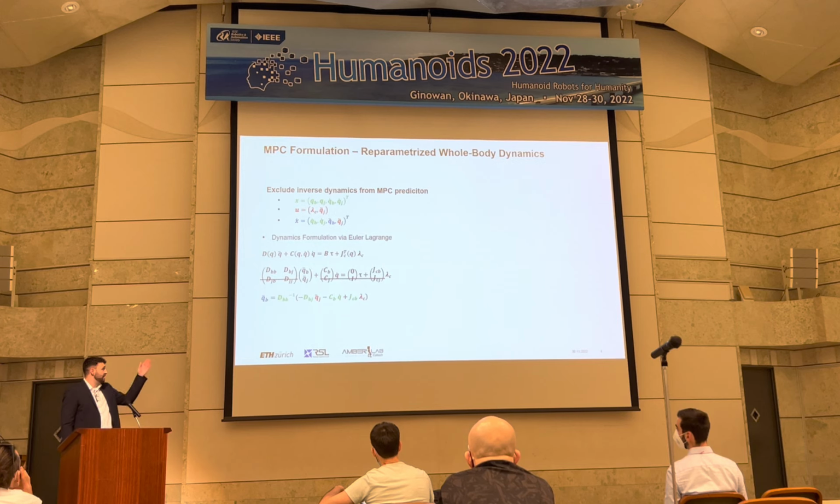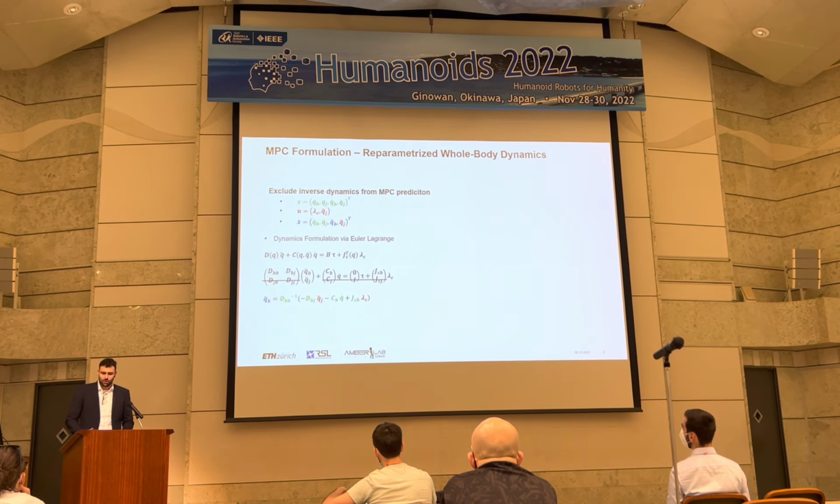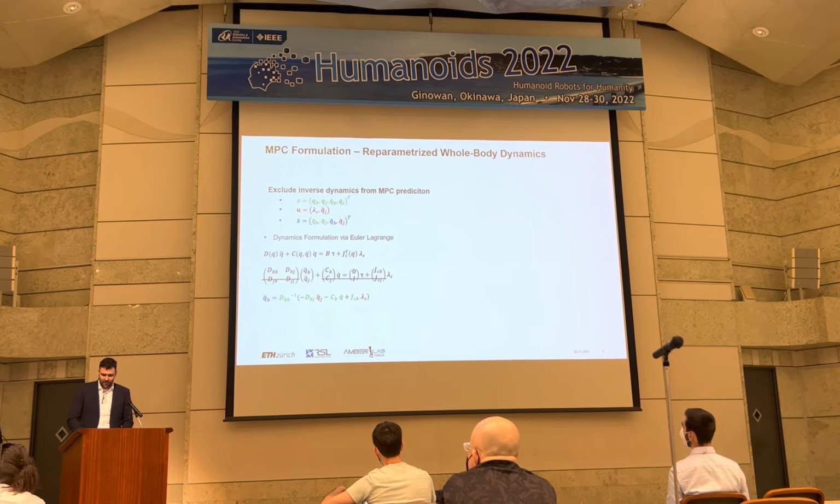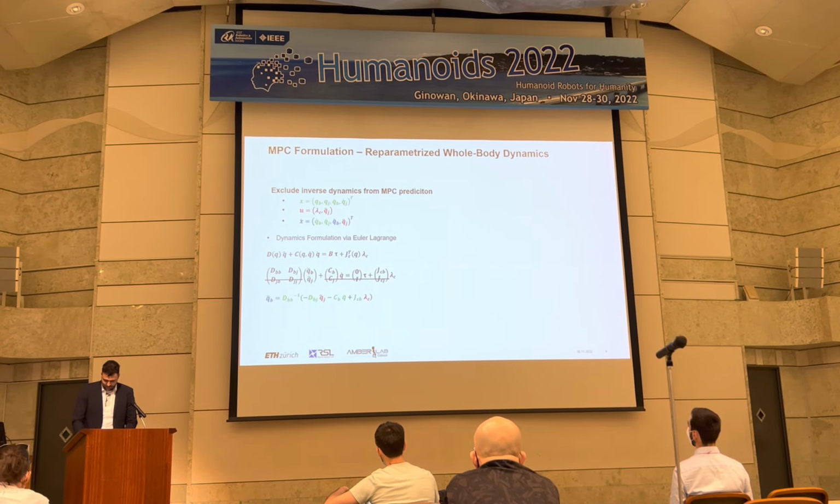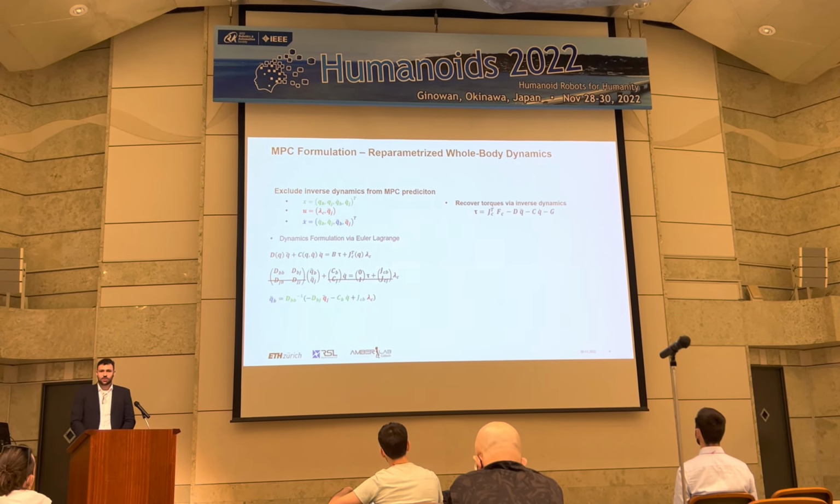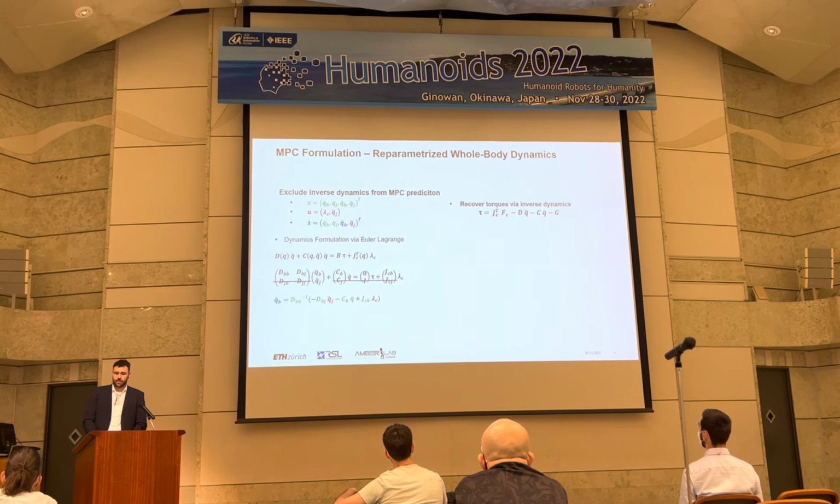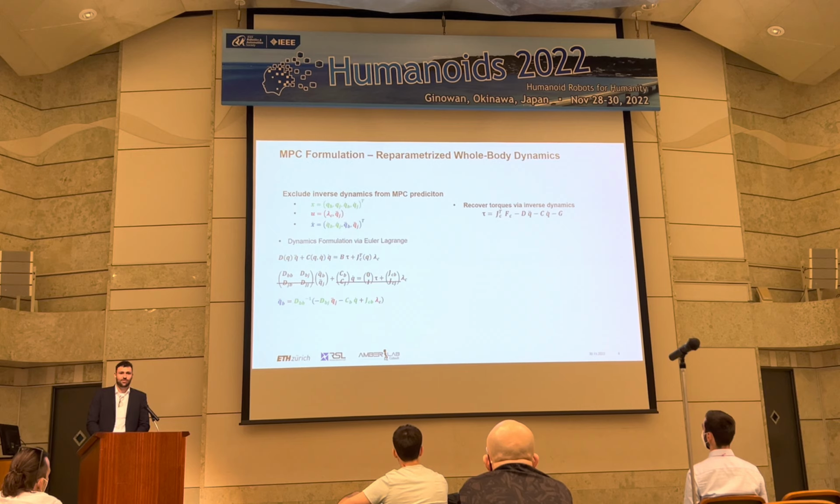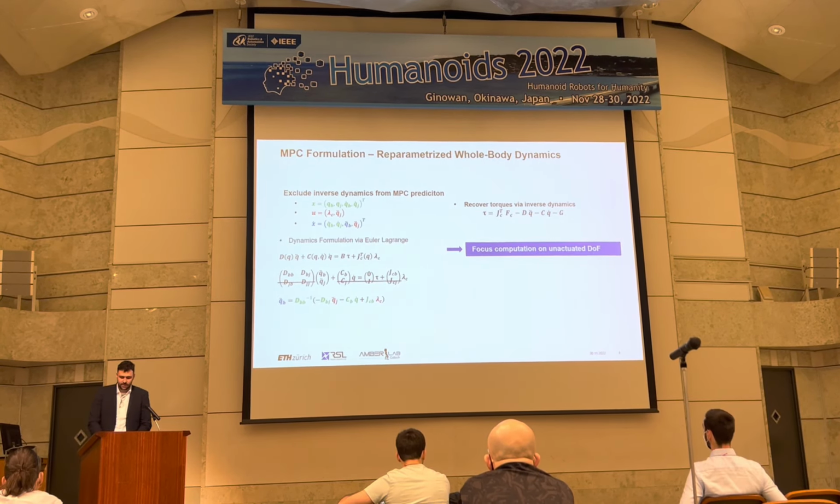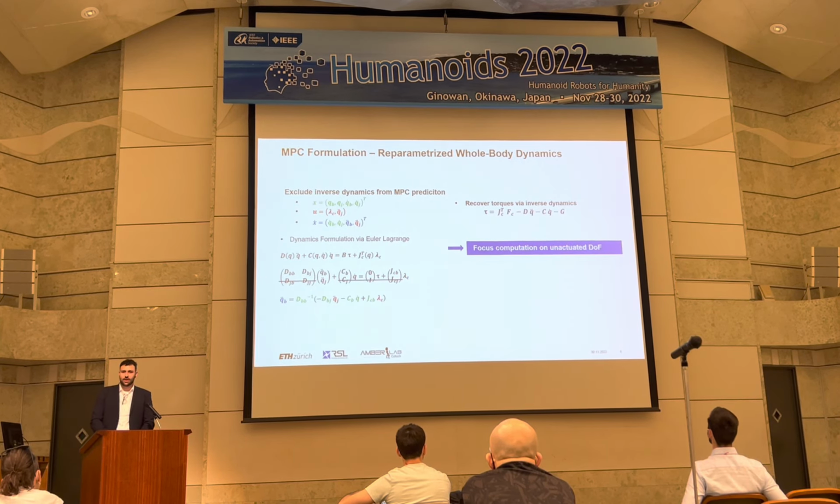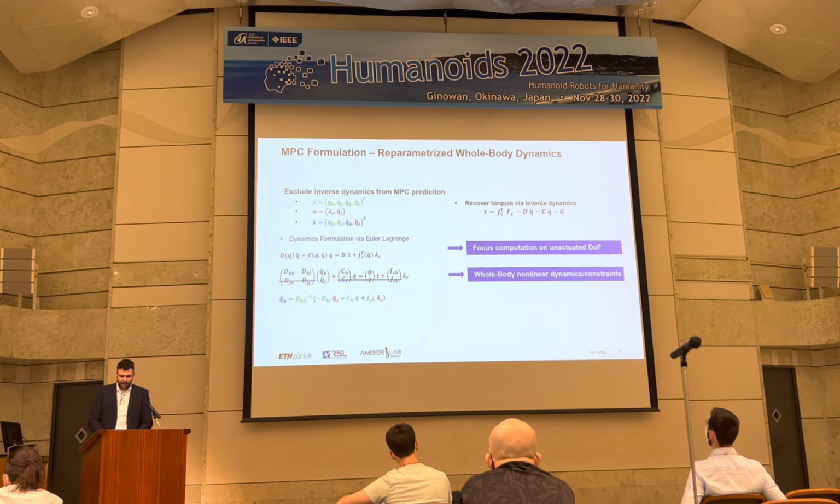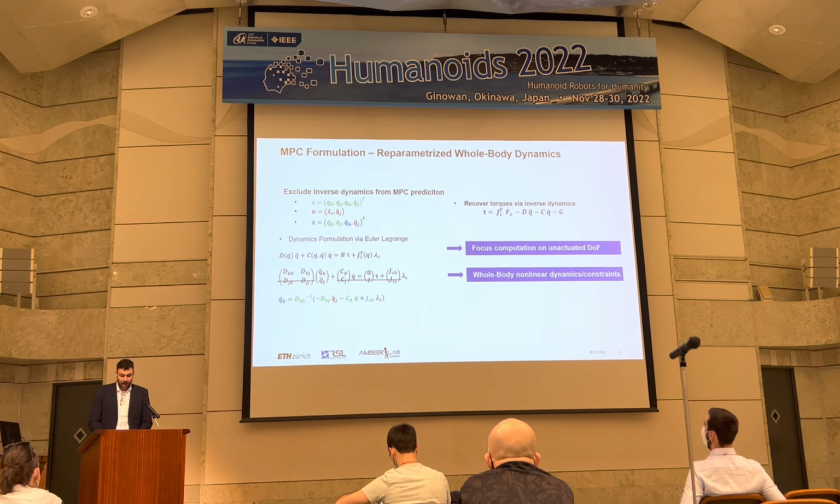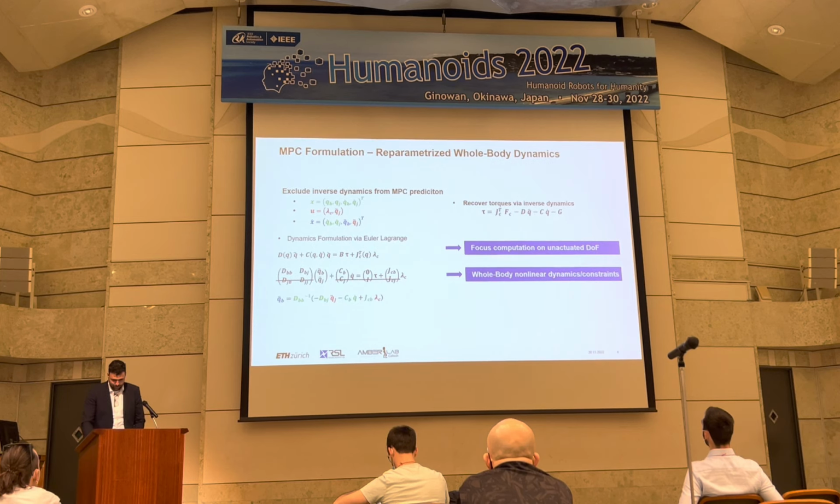So what we see here is that with this approach, we can actually reduce the computational complexity of taking the whole body dynamics into account. Nonetheless, it's important to stress here that we don't have any loss of information due to this reparameterization, and we can recover the torques via inverse dynamics for every point along the horizon. So with this method, in short, we can focus our computation on the unactuated degrees of freedom, while still taking the whole body nonlinear dynamics and, if desired, constraints, such as, for example, actuation limits, into account.